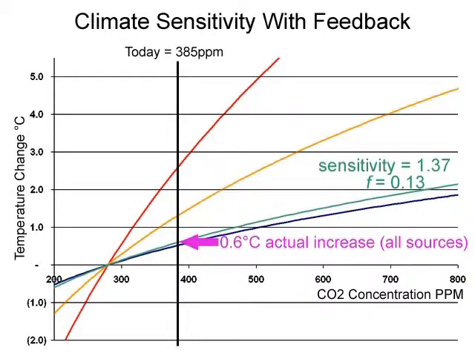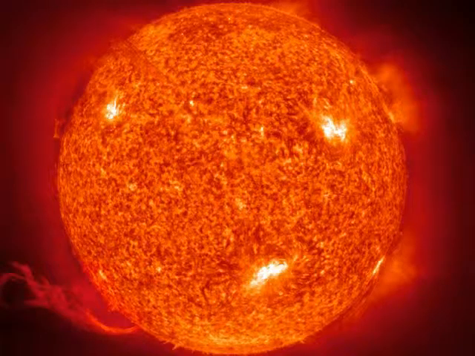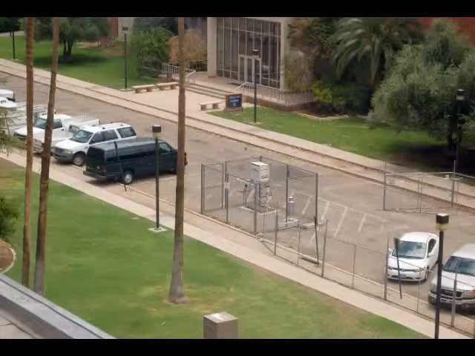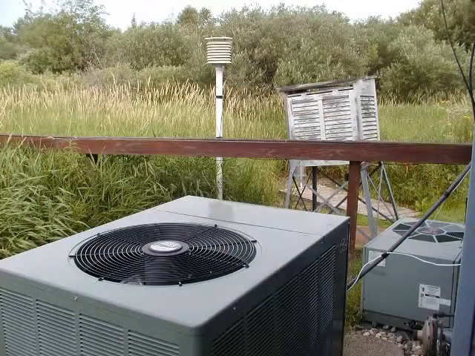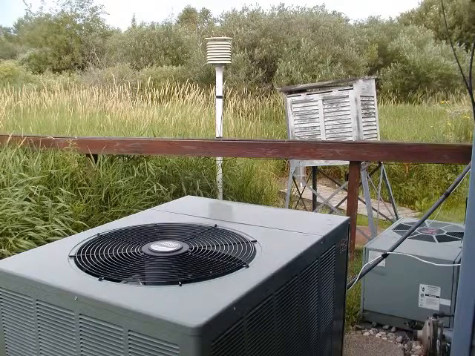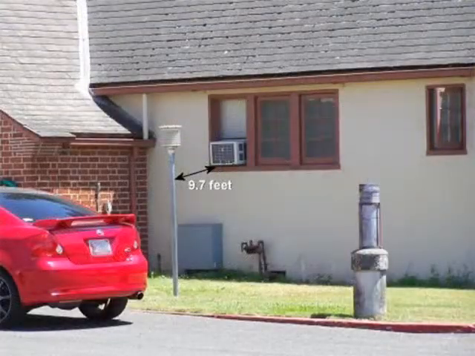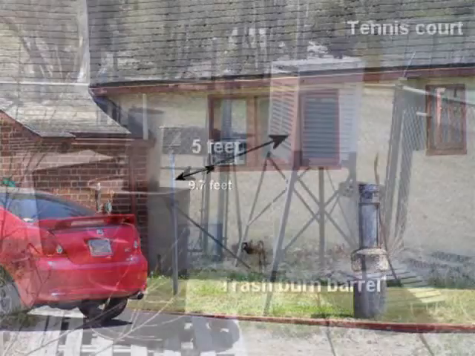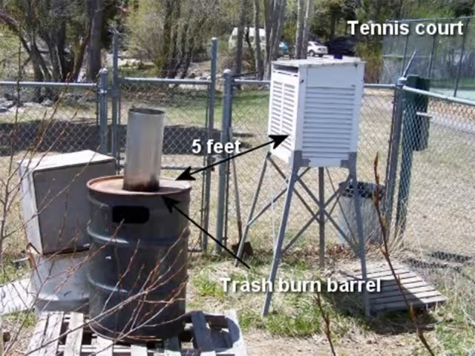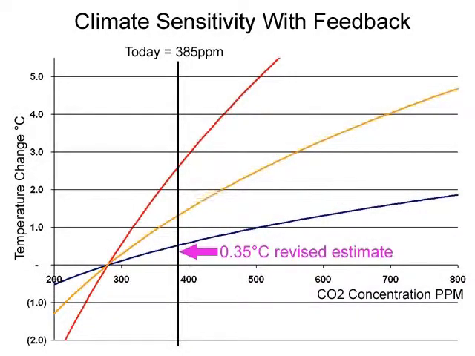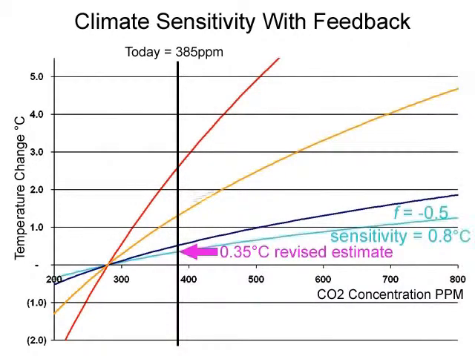But there are a lot of reasons to believe that even 0.6 of a degree is high as an estimate of past man-made warming. Almost certainly some of this warming is from natural causes, as the intensity of the sun has increased over the last century. Further, evidence is mounting that the surface temperature measurement network is biased on the high side, as confirmed by satellite measurements. McIntyre and McKitrick recently demonstrated that as much as half of the measured surface temperature warming may be from urban biases around measurement points rather than global warming. Plugging a smaller number in for historic warming due to CO2 in our sensitivity chart yields a sensitivity of about 0.8 C, again well below catastrophic levels.